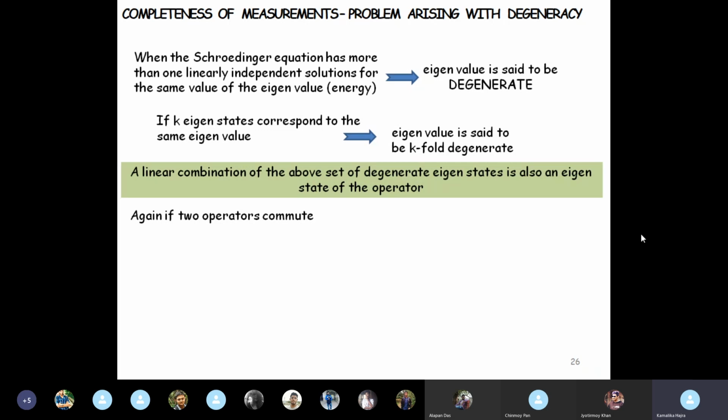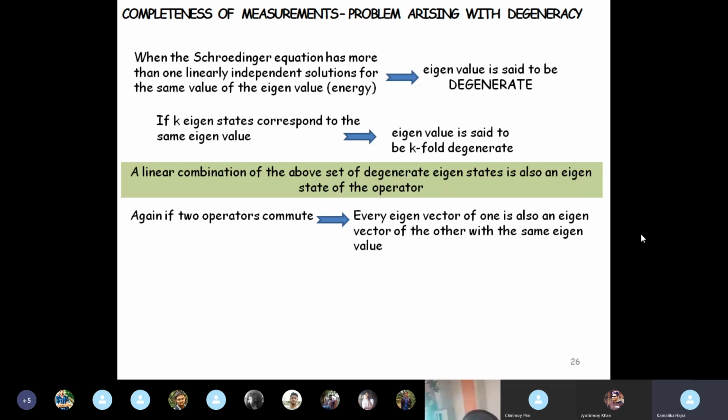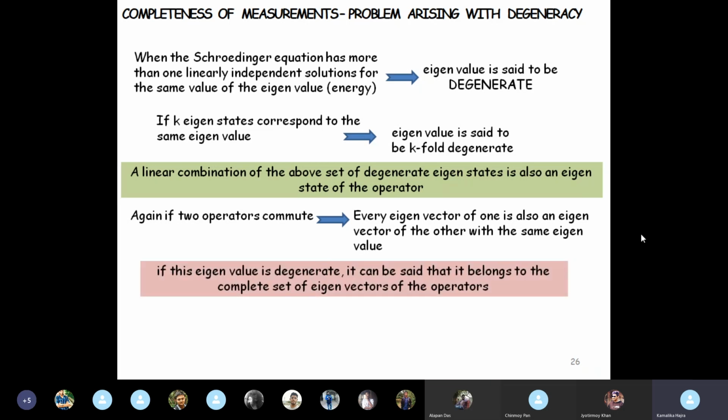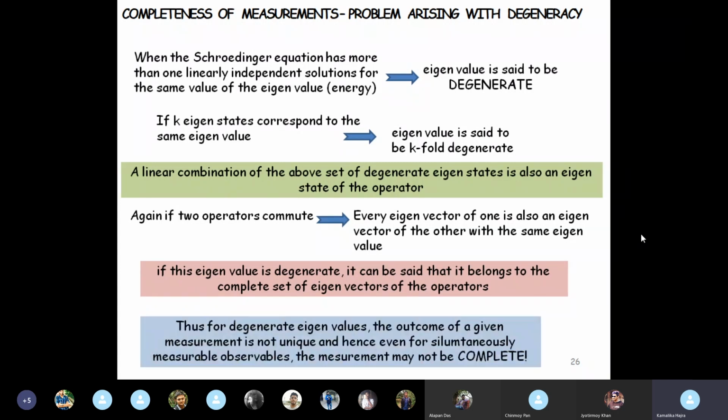All right. And we also saw that if two operators commute, then every eigenvector of one is also an eigenvector of the other, with the same eigenvalue or different. So if this eigenvalue is degenerate, then we can say that it belongs to the complete set of eigenvectors of the operators. So you can understand the problem arising when eigenvalues are degenerate: the outcome of a particular measurement is no longer unique, right?